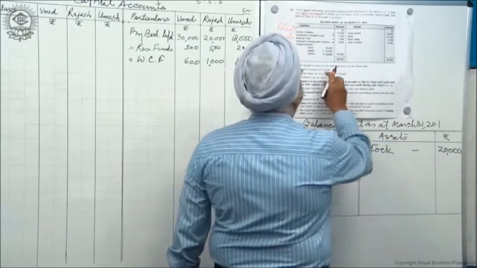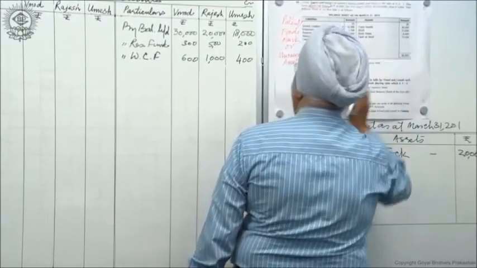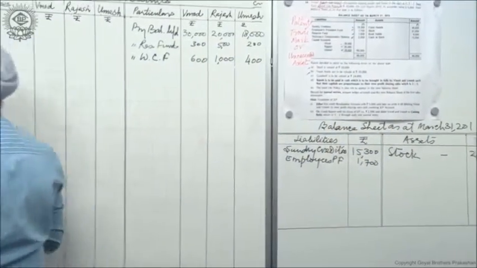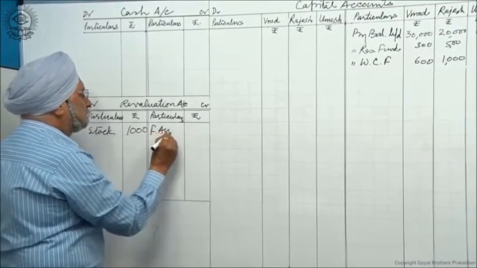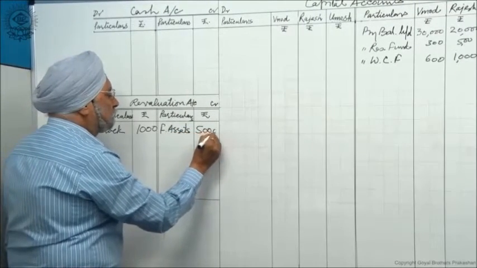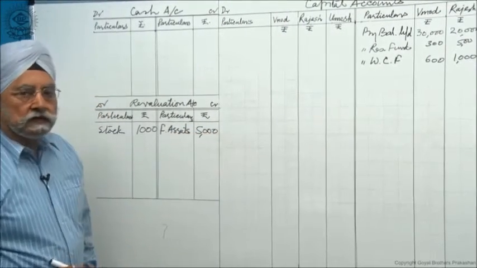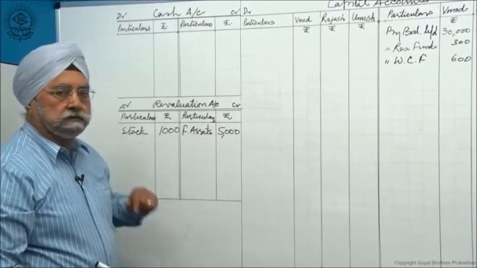Actual value is 20,000. Fixed assets are 50,000, and here they are 45,000. Very good. Fixed assets have gone up, so I write here fixed assets. How much should I write? 5,000. From 40,000, they are now worth how much? 50,000.